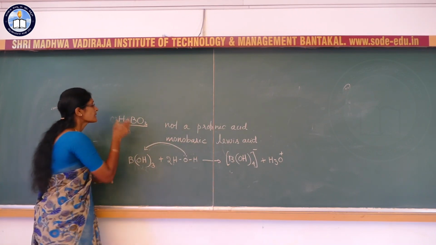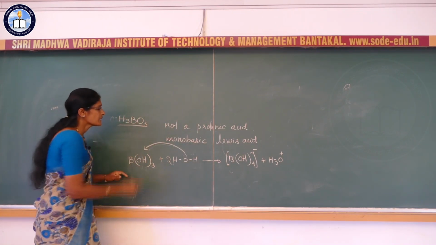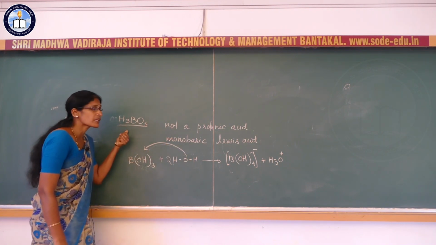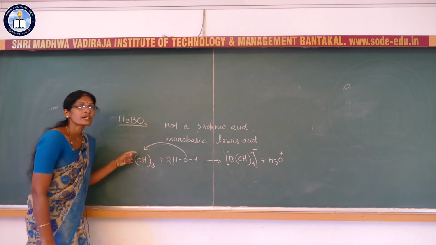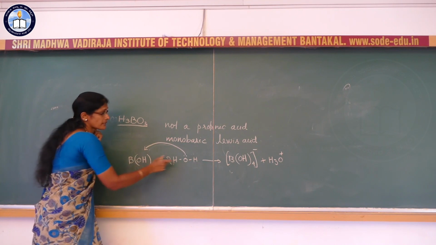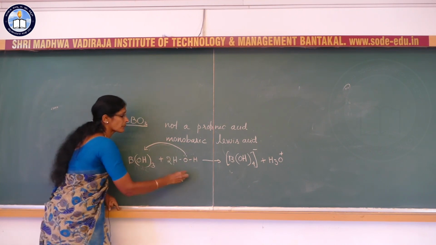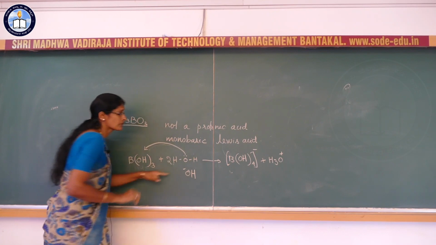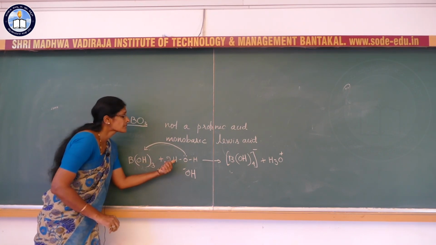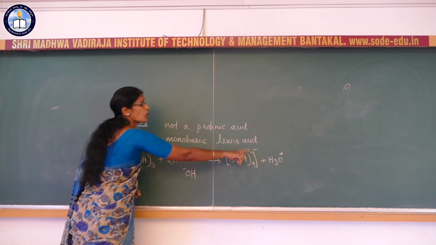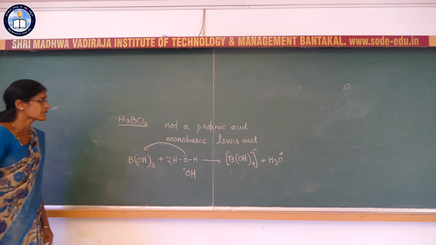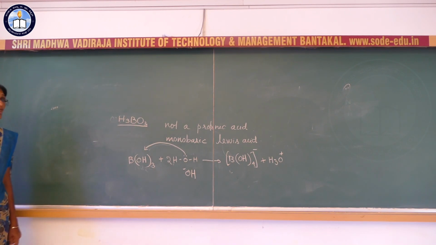That is why H3BO3 is called a monobasic acid. It is not a protonic acid. It accepts a pair of electrons from the hydroxide ion of water, which in turn gives H plus. This H plus reacts with the water and gives the H3O plus ion. Now this is about the acidic nature of orthoboric acid.